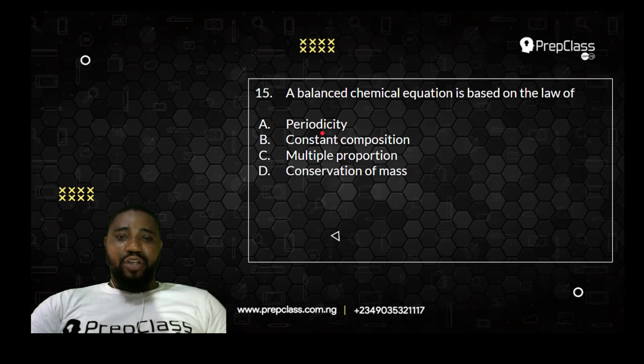The law of periodicity simply tells you that the chemical nature of elements in the periodic table are a periodic function of their atomic numbers. That is, in a nutshell, that each of the elements in the periodic table is arranged according to atomic number. Law of constant composition is the same as the law of definite proportion. It says that all pure samples of a particular chemical compound contain the same elements combined in the same proportion by mass.